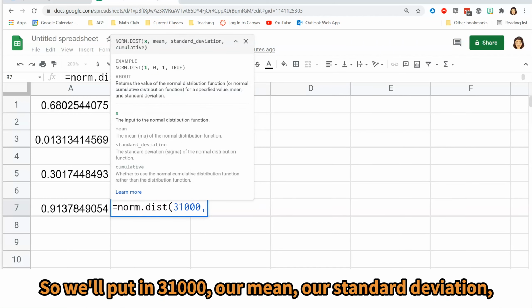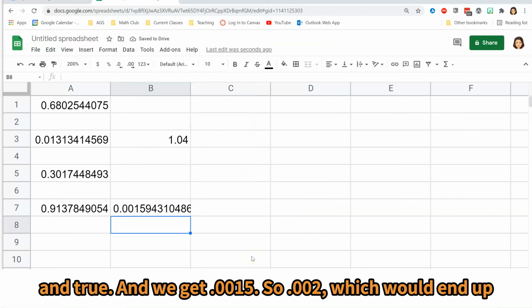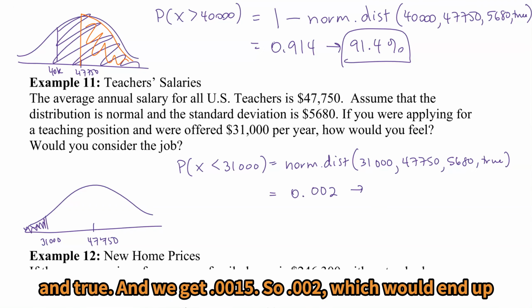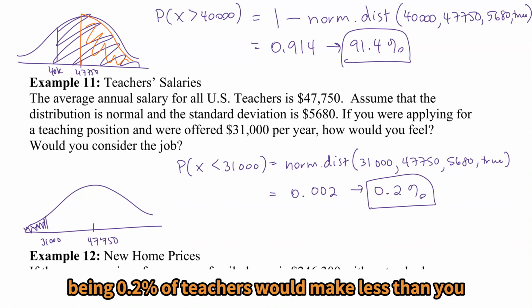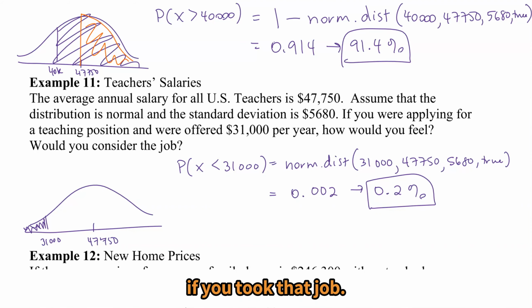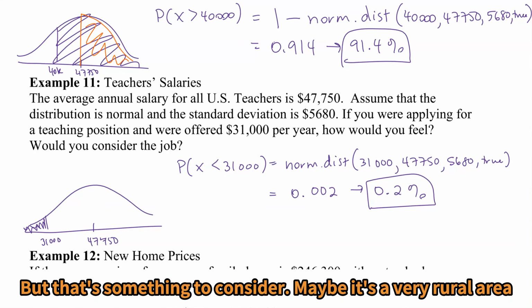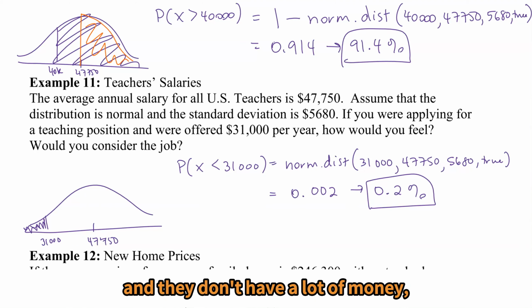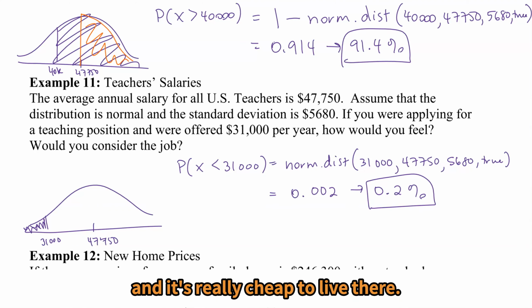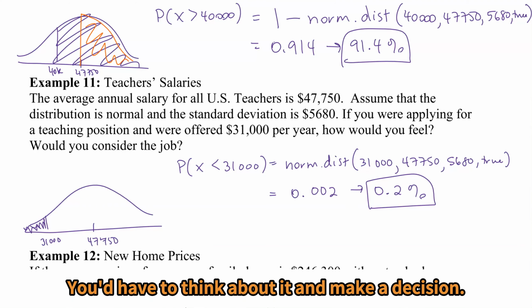So we'll put in 31,000, our mean, our standard deviation, and true. And we get 0.0015, so 0.002, which would end up being 0.2% of teachers would make less than you if you took that job. That seems extremely low, but that's something to consider. Maybe it's a very rural area and they don't have a lot of money and it's really cheap to live there. You'd have to think about it and make a decision.